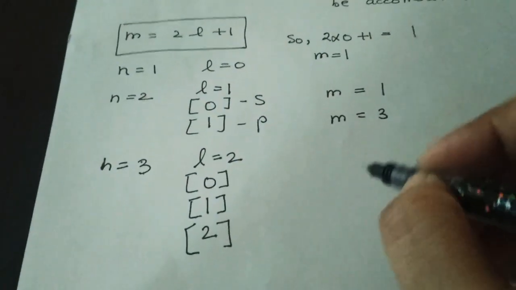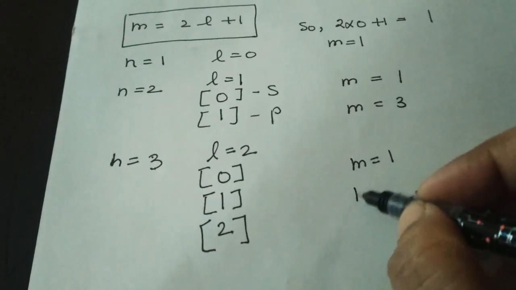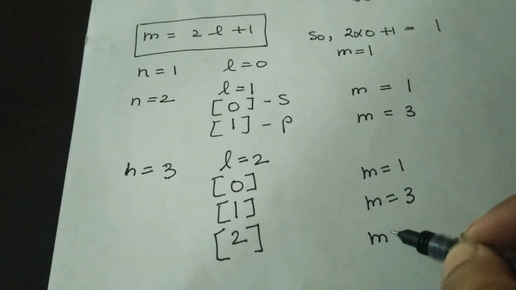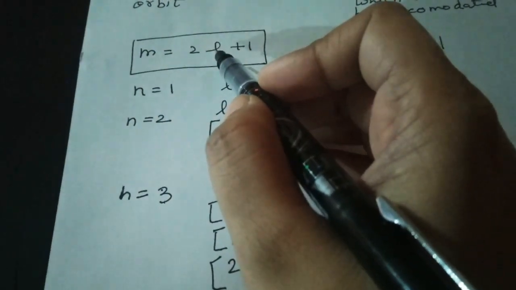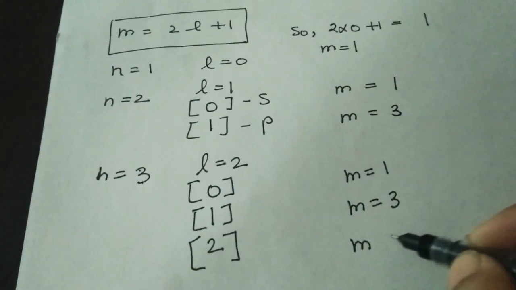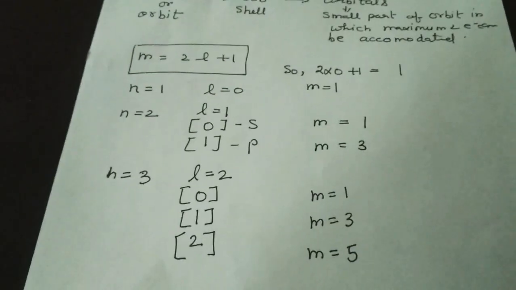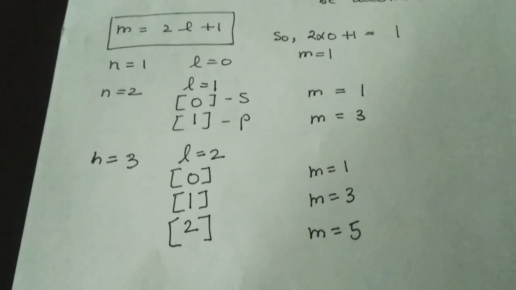In the first case we will get the same value, 1. In the second case we will get 3, and in the third case we will get 2 into 2, that is 4, plus 1, so 5. I hope you understand how we will calculate the value of m.